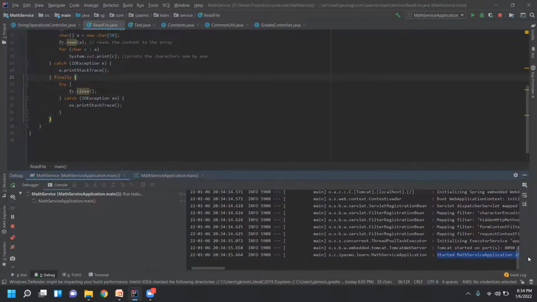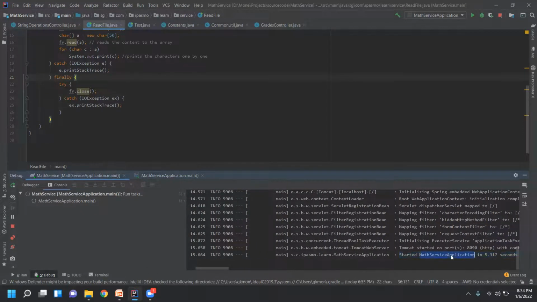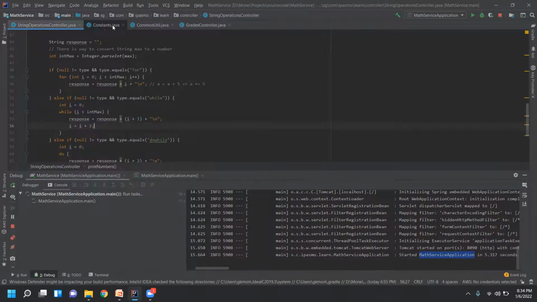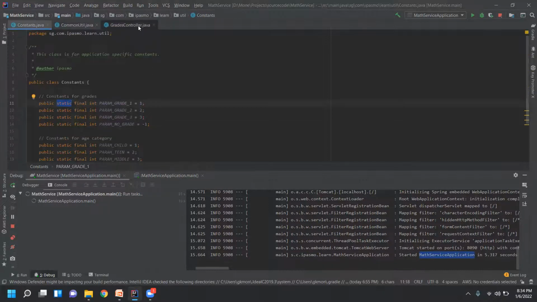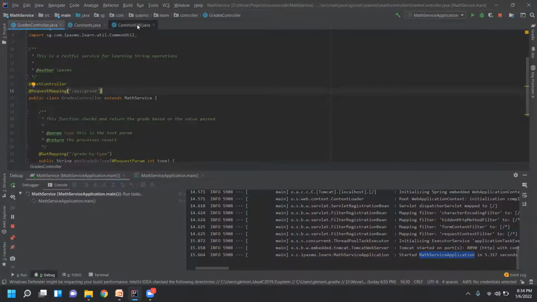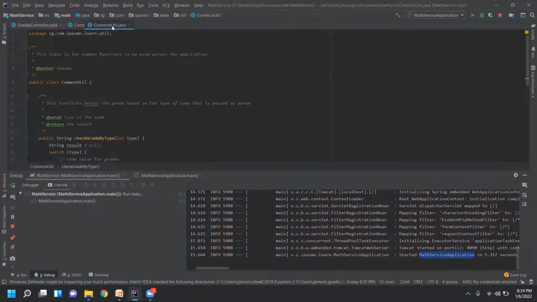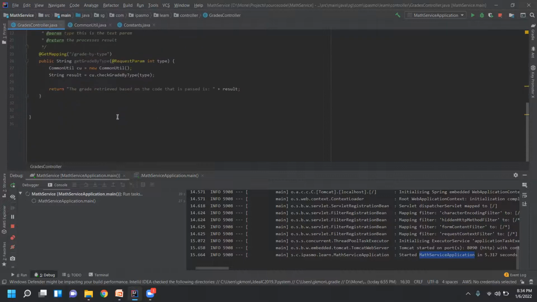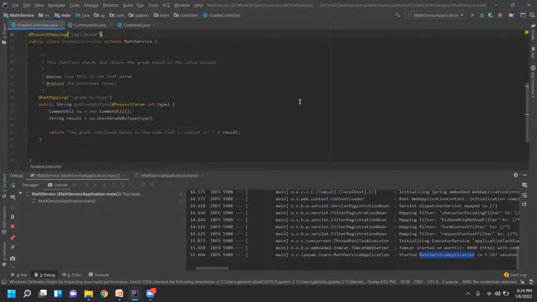So the math application has started, the application is started now. We don't want this constant, skip it. Grades controller. Okay, this one we don't need. So in debugger mode, it debugs as well as runs.